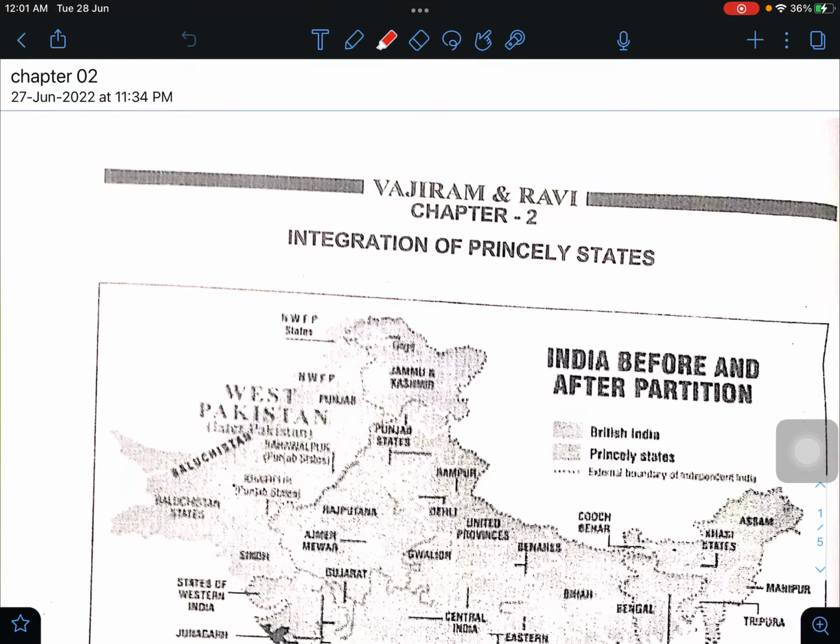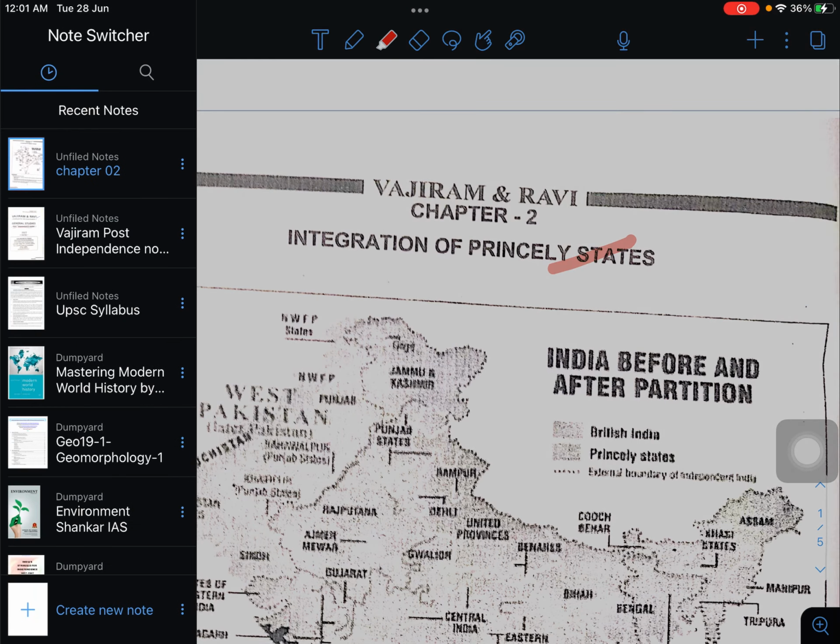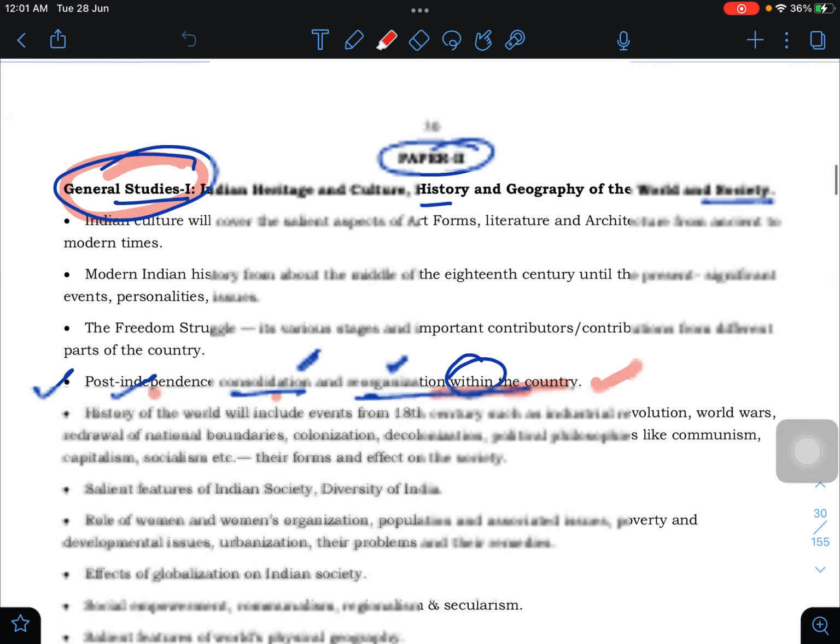Hello friends, welcome back. Now we are going to read the chapter 2, integration of princely states. First of all, I would like to tell you how I am going and what we are reading. So we are reading the